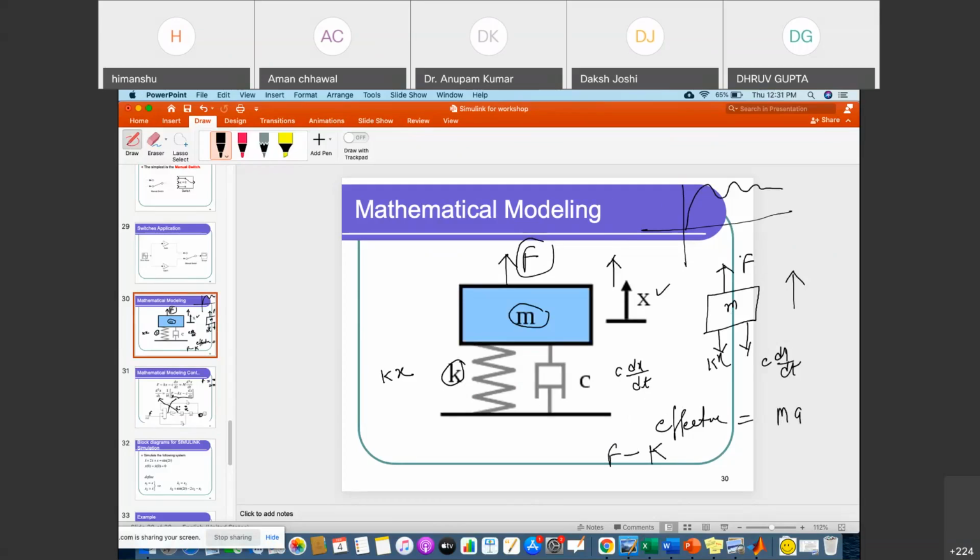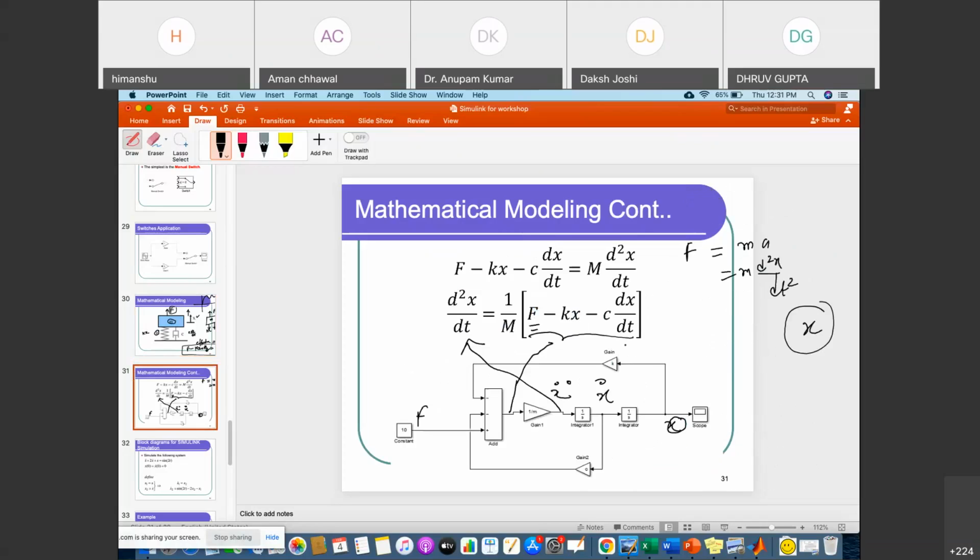F will be in the upward direction, kx downward, and c dx by dt. That will be equal to mass into acceleration, that is d²x by dt². This is your acceleration, right? Here it will be k into x, okay? So this is the mathematical equation for this physical system. And the same thing is written here also. You can see F minus kx minus c dx by dt, the same thing is written here. So I hope this portion is clear to you.